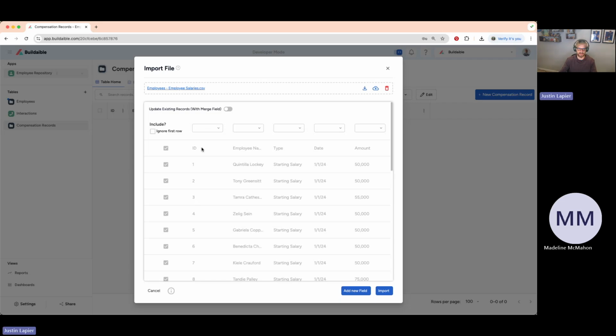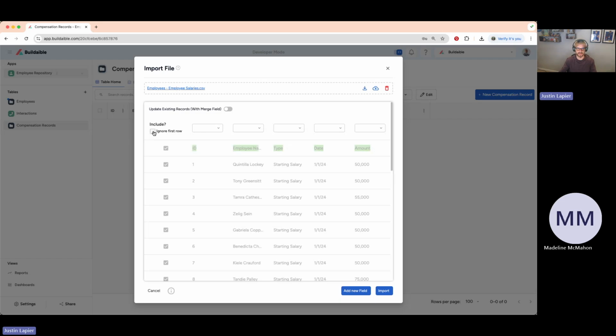This first column was an ID column. That was the ID of the employees, the record ID. I don't really need to import that in, so I'm just going to leave that. I'm not going to choose a field that I want that to go into. The first row of my data did have the column headers.